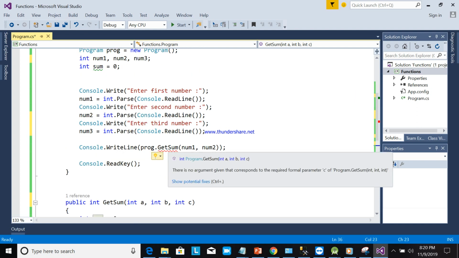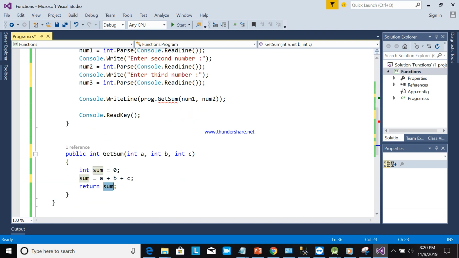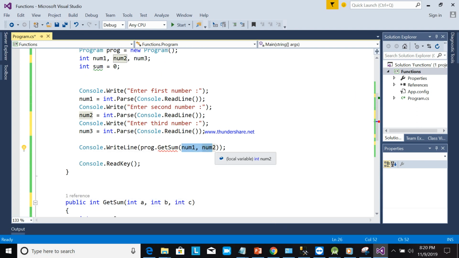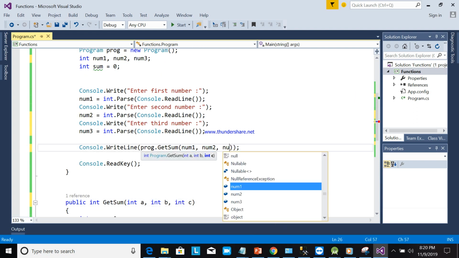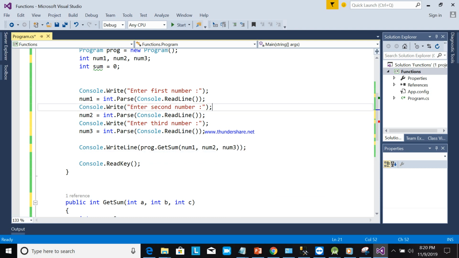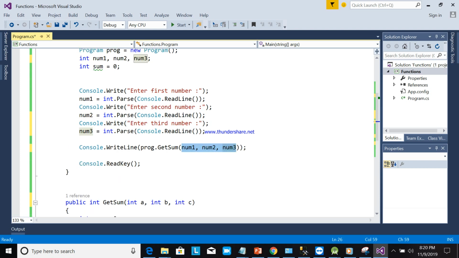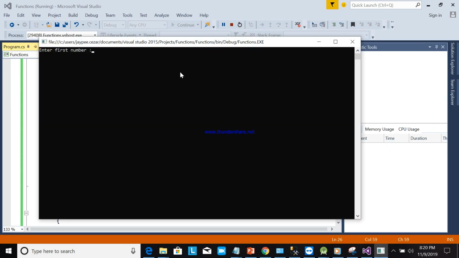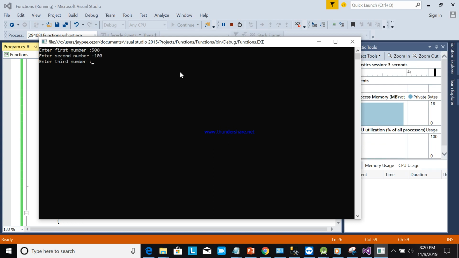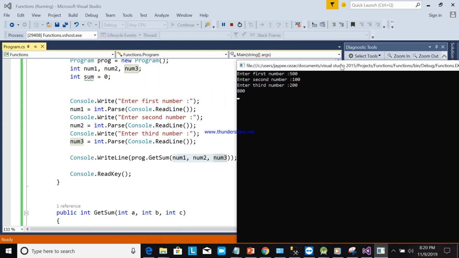Then, as you can see, there is an error. Why? Because there are three parameters, A, B, C, but here it's two only. So you need to put another parameter, num3. Okay. So now there are three numbers to compute. Okay? 500, 100, 200, it is equal to 800. So this is what we call functions, or using functions in programming.